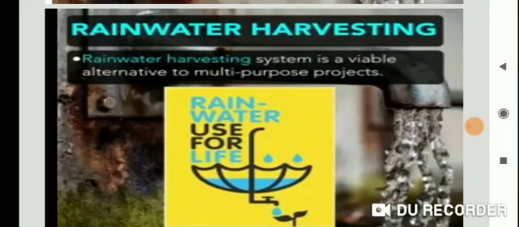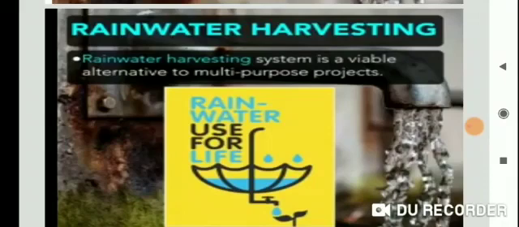Also to reduce decline in groundwater levels and to improve groundwater quality. This is most important for rainwater harvesting. So are you clear why there is a need for rainwater harvesting?